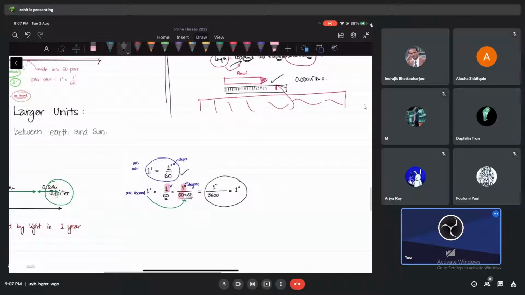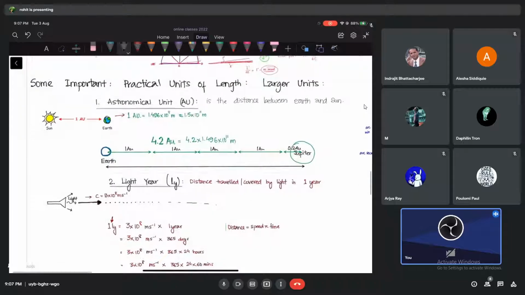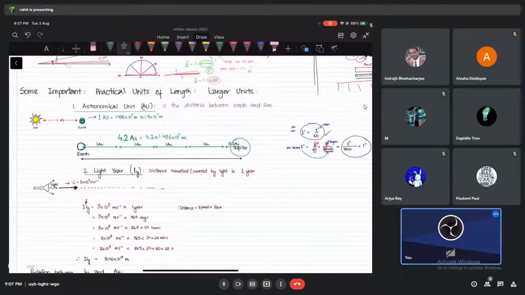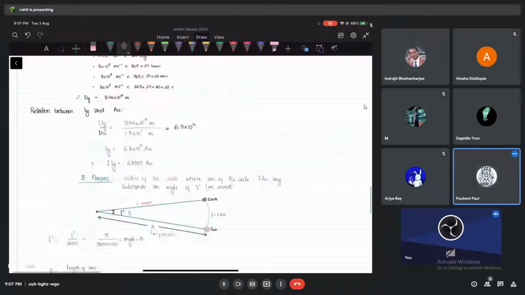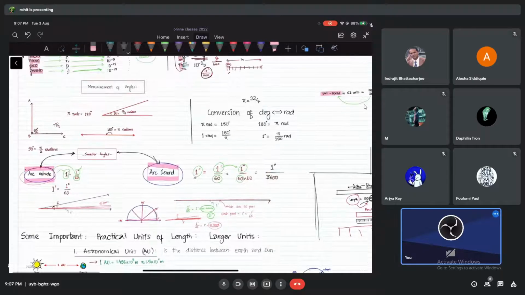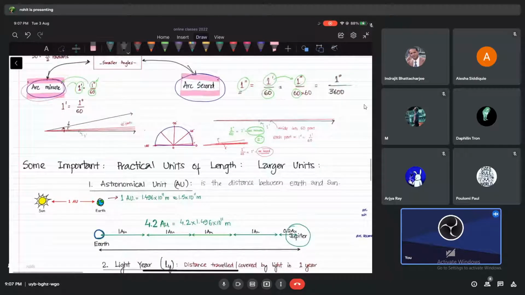Okay, I've been talking enough for today. I will stop. Next day, we are meeting when, guys? Thursday, no? Thursday. Yes, sir. So we will start measuring bigger things and all. So these are smaller angles. Then we will try to measure something very, very big distances. Okay, and I think we should be fine.